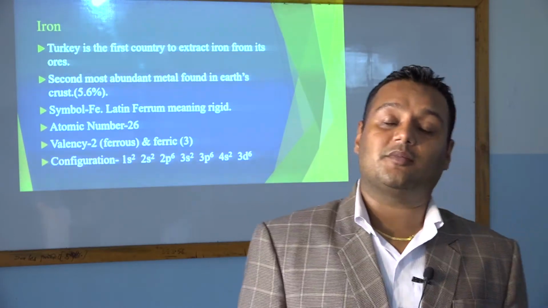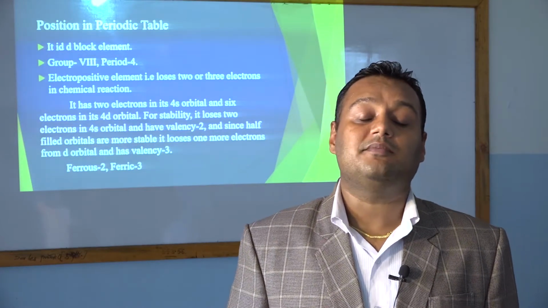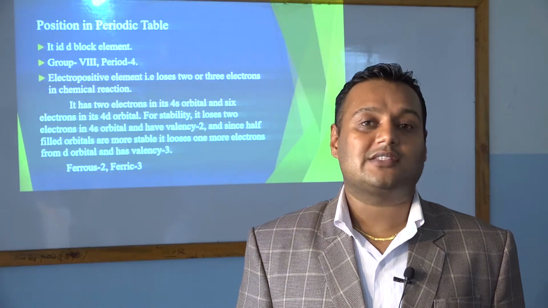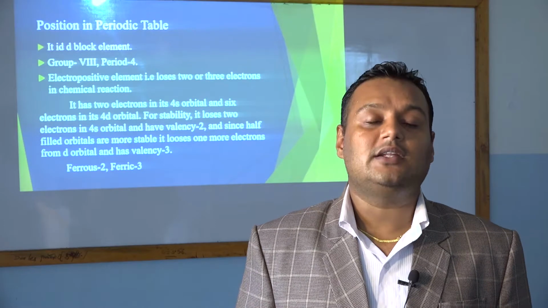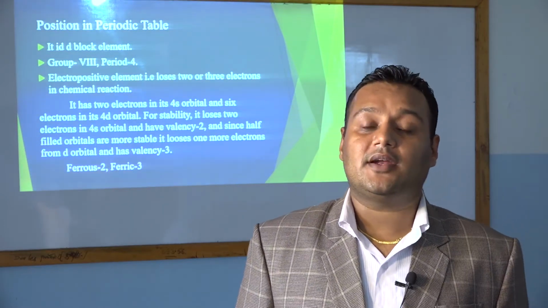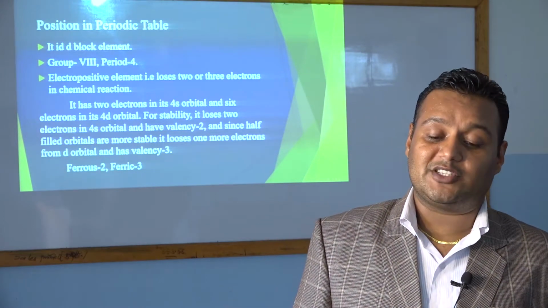Its atomic number is 26, and iron is found in the d block of the periodic table. This is a simple thing, there is nothing to describe about it. It is a d block element. That means iron lies in the d block, in group 8 and period 4. Now, it is an electropositive element.